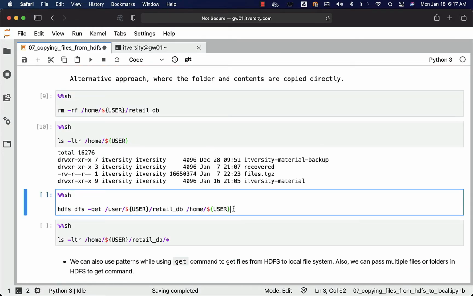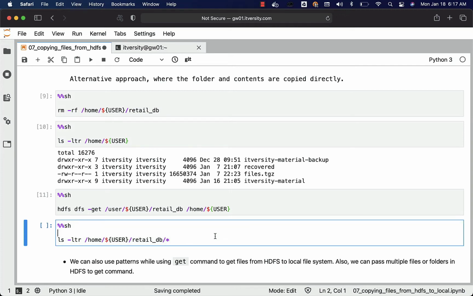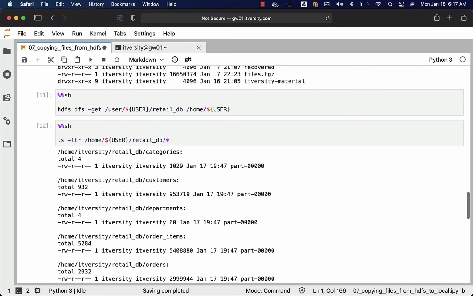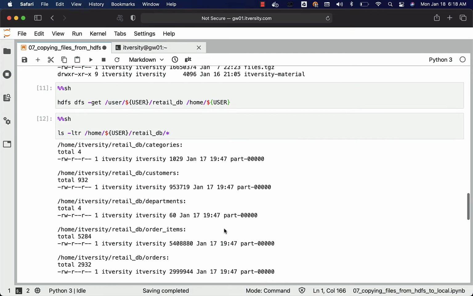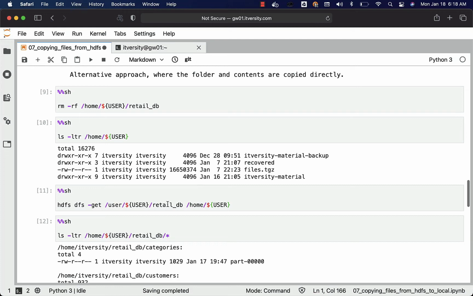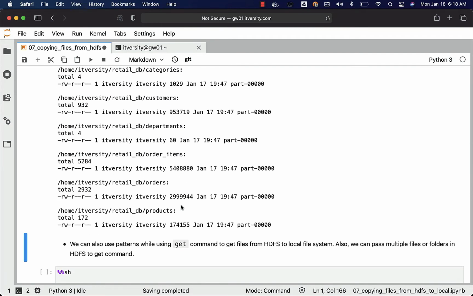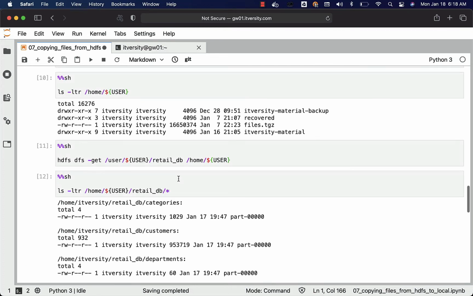In this case, it will take care of copying all the files and folders into my target location. Let me run this, and the folder retail_db will be there along with the contents. You can validate by running ls -ltr /home/itversity/retail_db/*, which means we are looking into the subfolders under retail_db, and you can see all the files as expected. So this is an alternative approach where we don't need to pre-create the retail_db folder and then copy. We can directly copy the files from HDFS into the local file system using this approach.